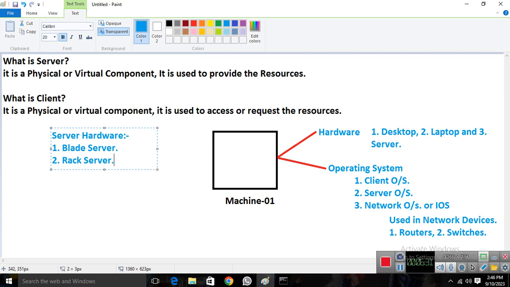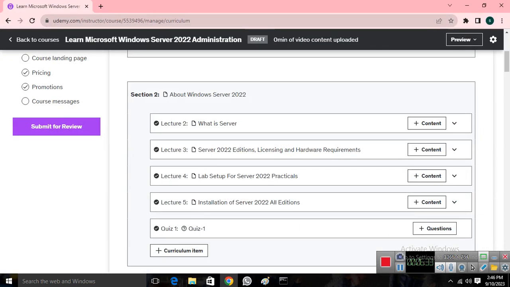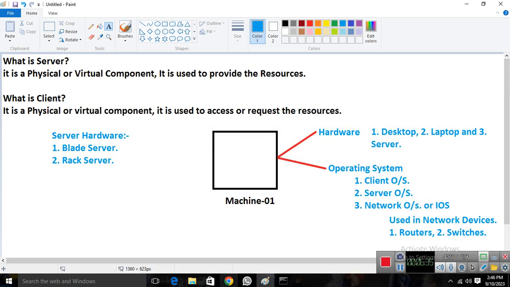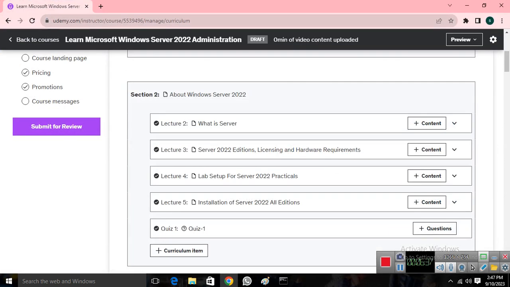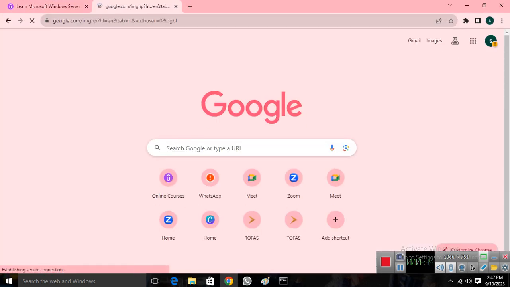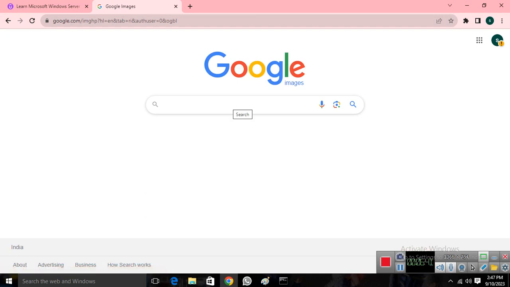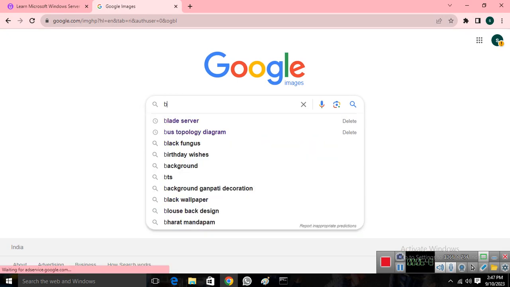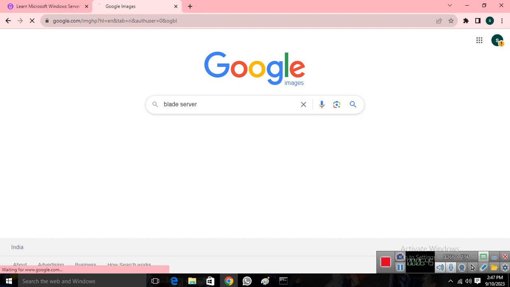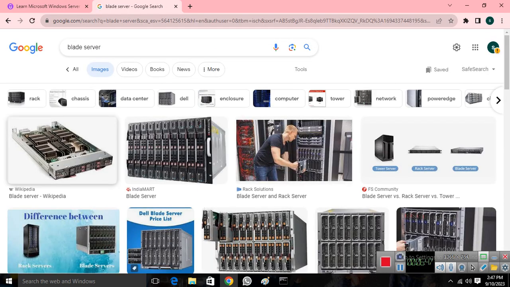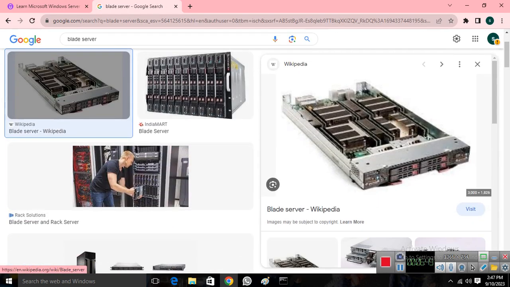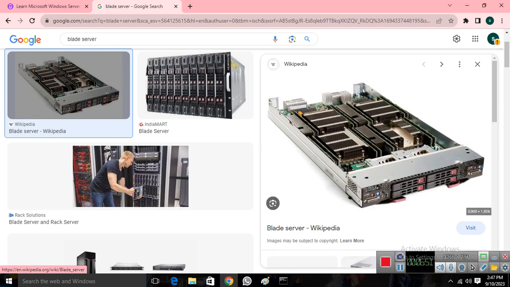I'll show you these two things first. If I go there, I can click on images, and then you can see that I just write blade server over there. So it looks like this. As you can see, this is the blade server we have. This is what we have, the blade servers. So it looks like this.